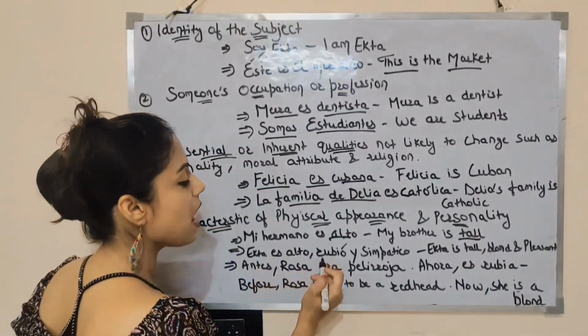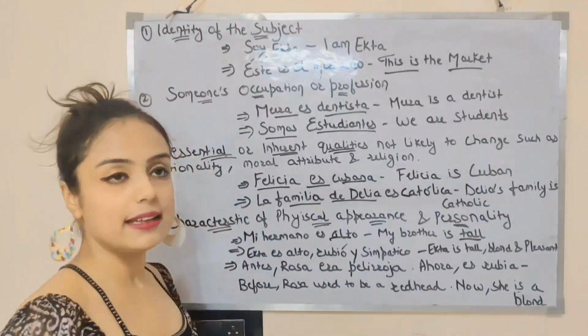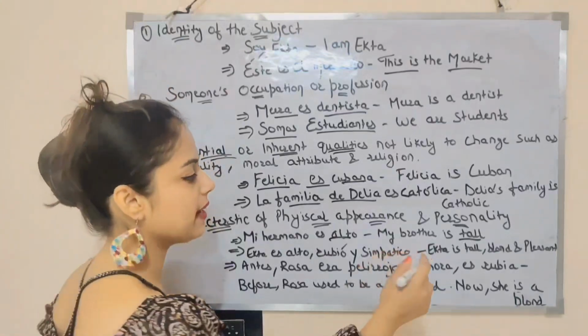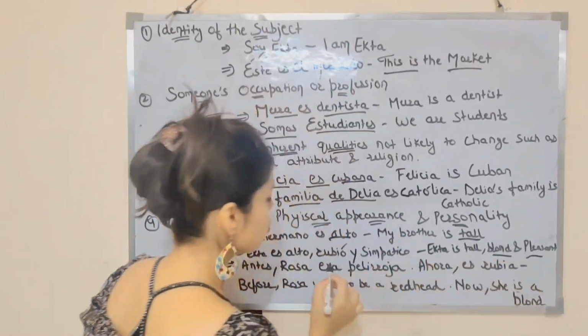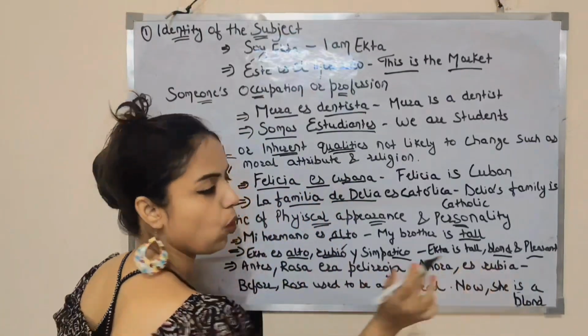Next, Ekta es alto, rubio y simpático. Ekta is tall, blonde and pleasant. So rubio means blonde, simpático pleasant, and alto tall.